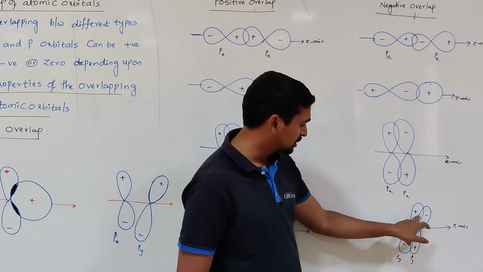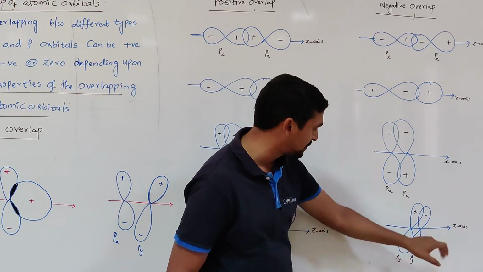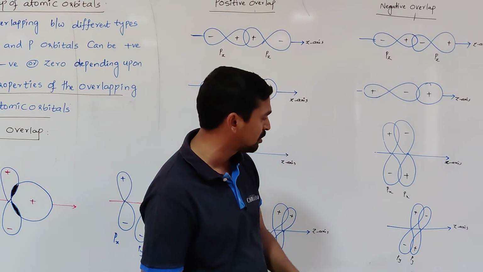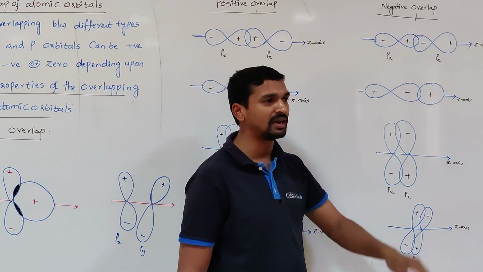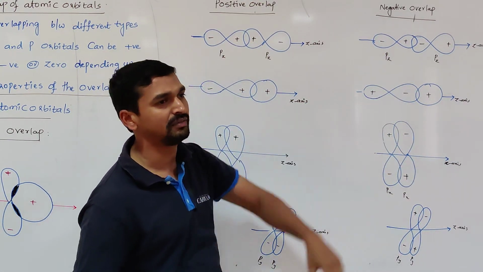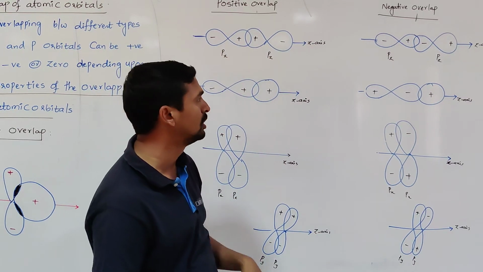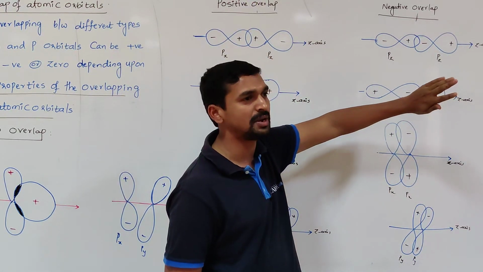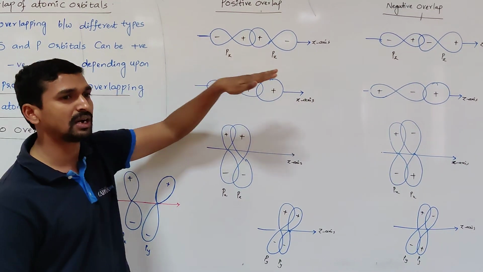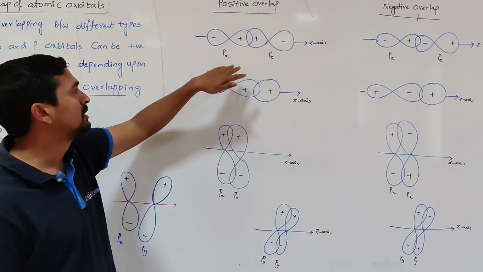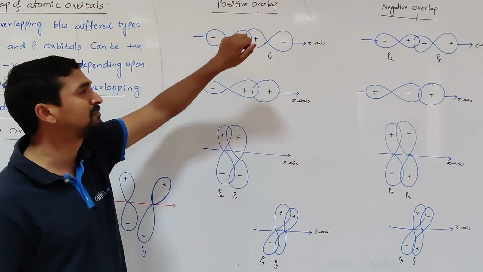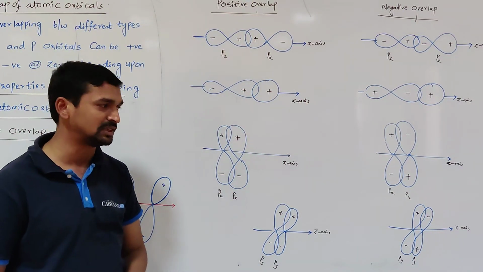And here, even though they remain parallel to each other and perpendicular to the internuclear axis, if the orbitals involved in the sidewise overlapping have the opposite sign, that never results in the formation of a pi bond. That means whenever the orbitals involved in the overlapping have the opposite sign in their lobes, that never results in the formation of a bond. That overlapping is called negative overlapping. And whenever the orbital lobe signs are the same during the overlapping, that always results in the formation of a bond. That overlap is called positive overlap.